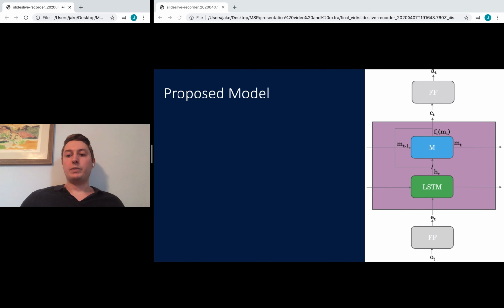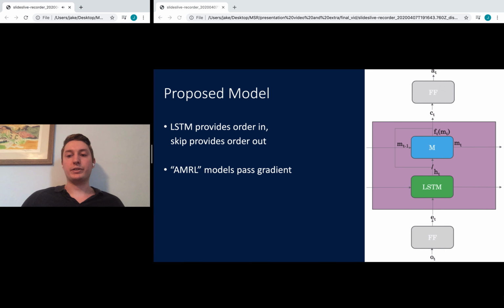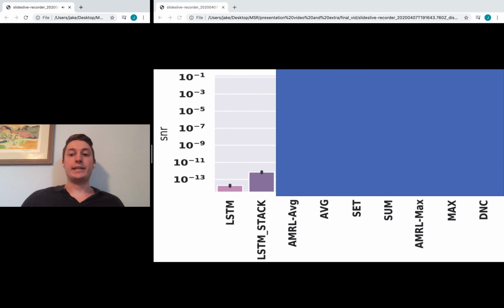So now here's our model. We have the LSTM encoding H sub t, which provides order varied input. And then we also provide a skip connection around M, our aggregator, to provide order variance for the output. Not only does this help in terms of signal to noise ratio, but if M is something like a sum, it acts as a residual connection across time and very much helps the gradient decay. And then further, for our models designated AMRL, we pass the gradient straight through, which means that the Jacobian of C sub t with respect to H sub t, we just set to be the identity.